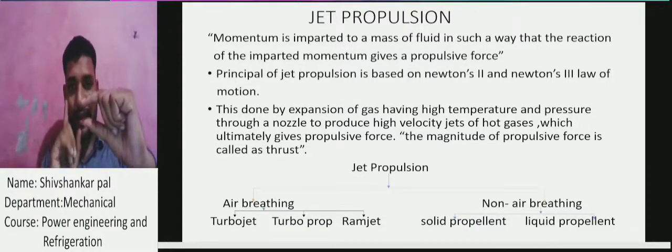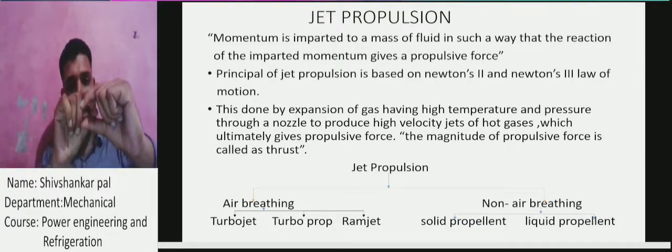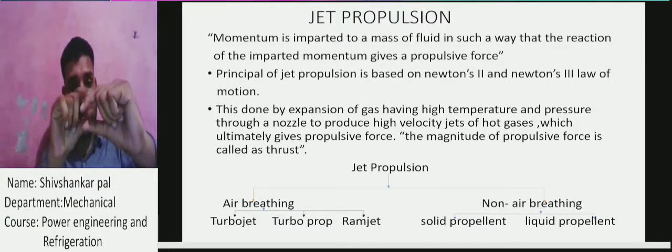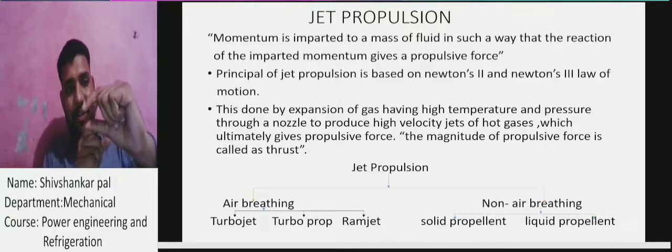The first point is the shape of the nozzle: here the velocity is less and here the velocity is more. When the cross-section area of the nozzle decreases, the pressure decreases and the velocity increases. The velocity changes from here to here and takes some time, so m into v by t takes some time to increase the velocity.